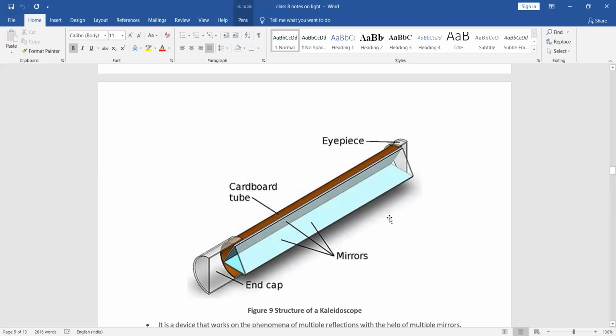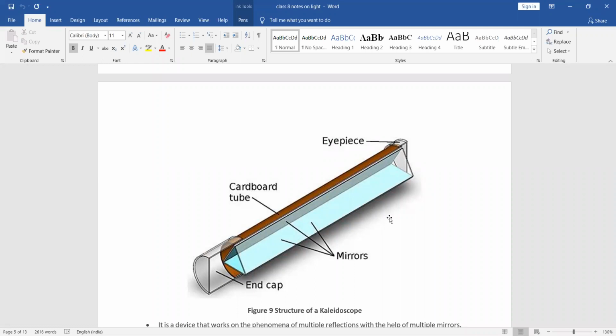Okay. So here it is the eyepiece. Through this eyepiece only we can see the kaleidoscope. This is the entering one. And the last is the end cap. End cap means the last point of this one. And the tube is there now. That is a cardboard tube. It is the brown color one, known as the cardboard tube. So in this cardboard tube only we can fix the mirrors.